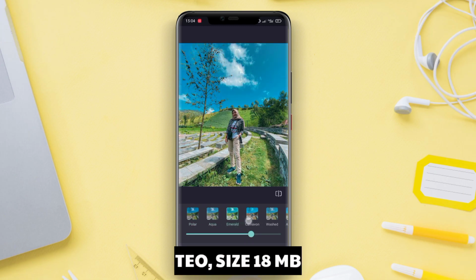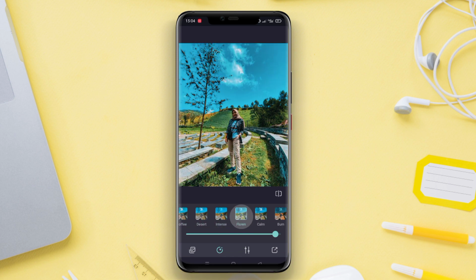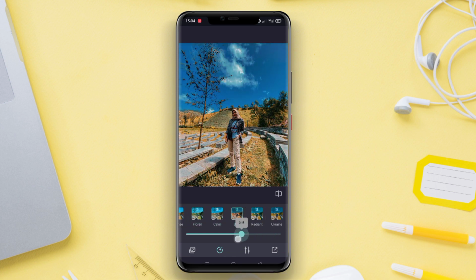VSCO. VSCO is a highly popular photo editing application among Android users. The app enables users to edit their photos quickly and easily. VSCO offers various powerful editing tools, including cropping, adjusting brightness, contrast, saturation, and much more.